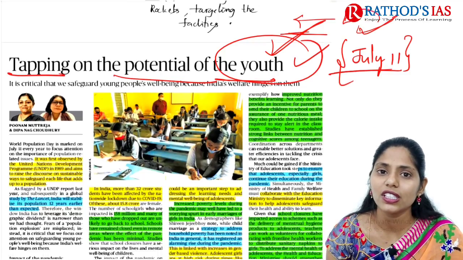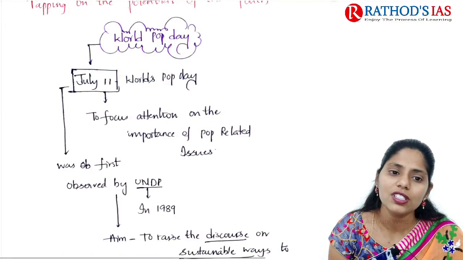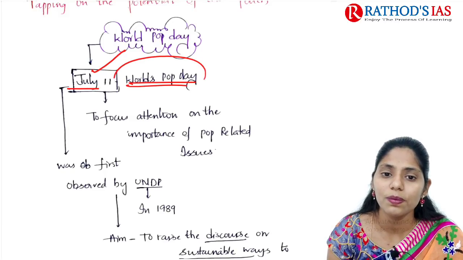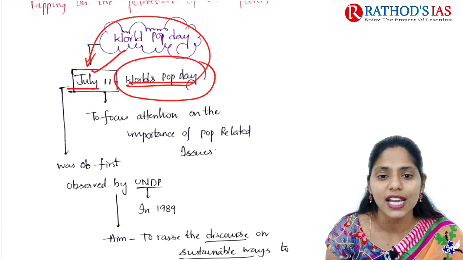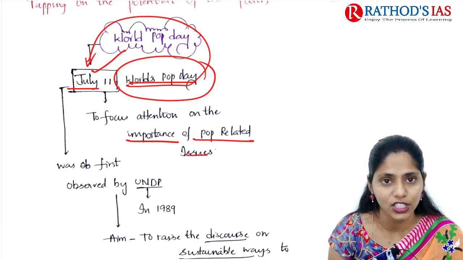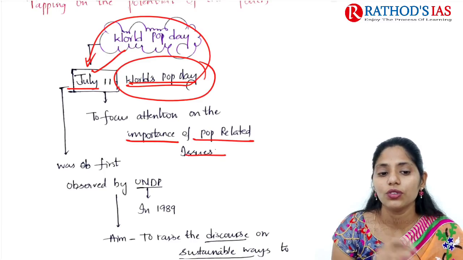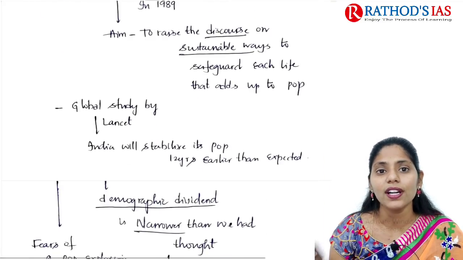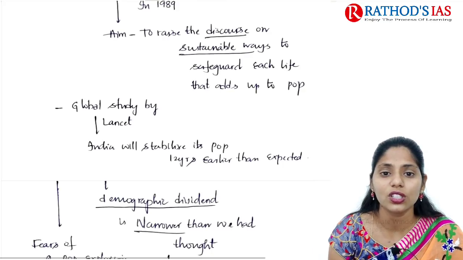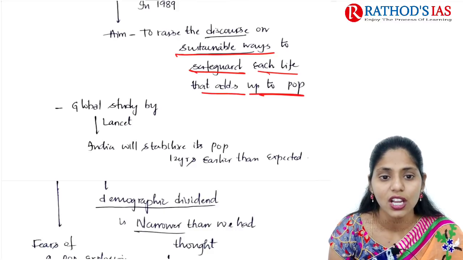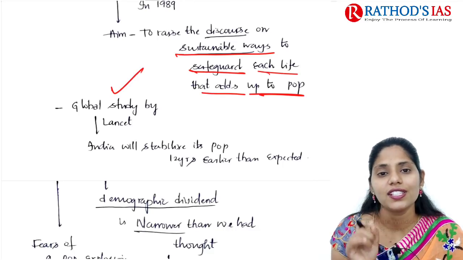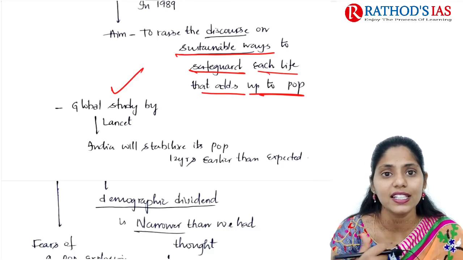Now let us see this topic in great detail. July 11th is World Population Day. We celebrate World Population Day on July 11th to focus attention on the importance of population-related issues. It was first observed by the United Nations Development Programme in 1989. An important aim of this day is to raise awareness of sustainable ways to safeguard each life that adds up to the population. Next, a global study by Lancet said that India will stabilize its population 12 years earlier than expected.